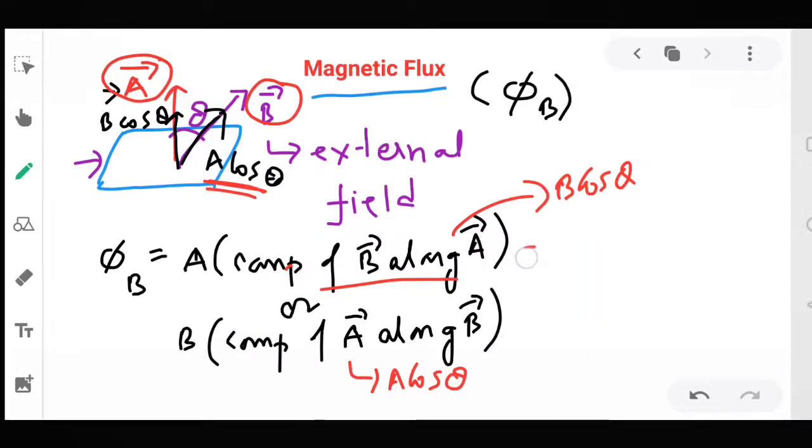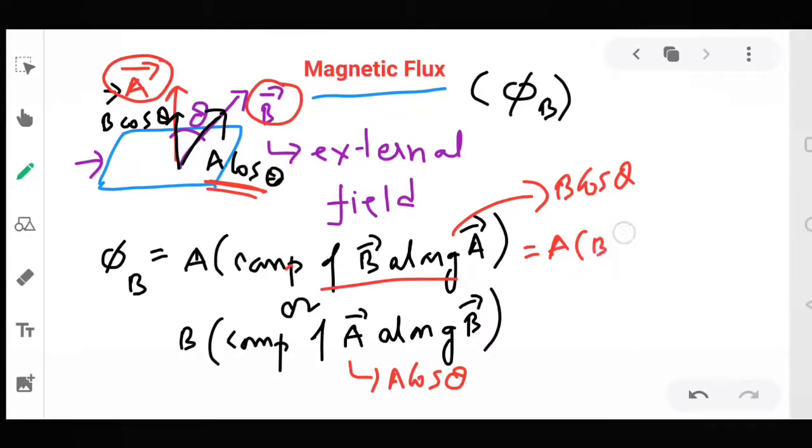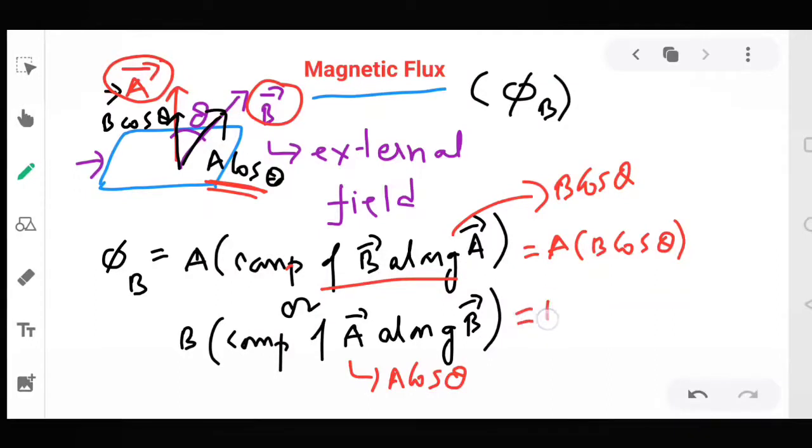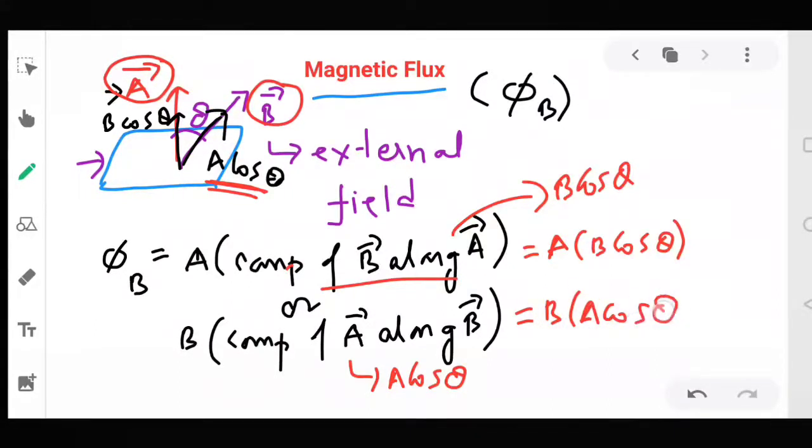So I can write this as A into B cos theta, or B into A cos theta.